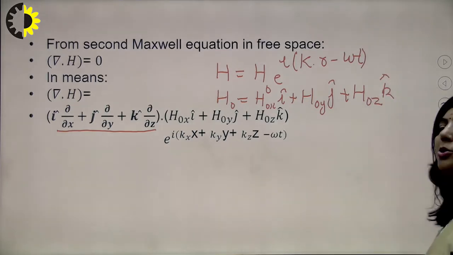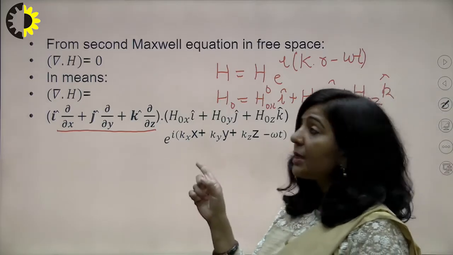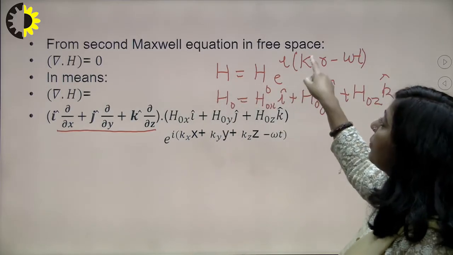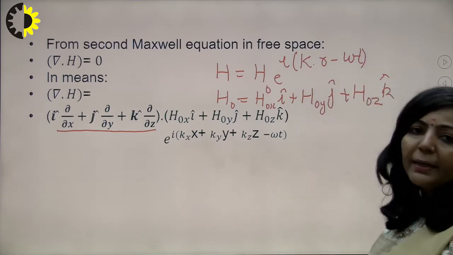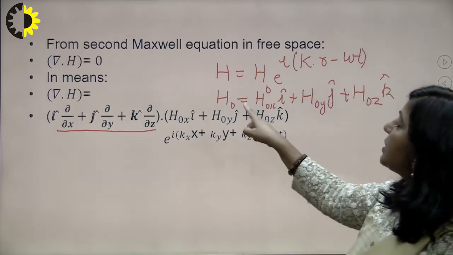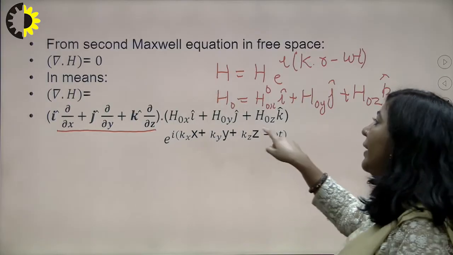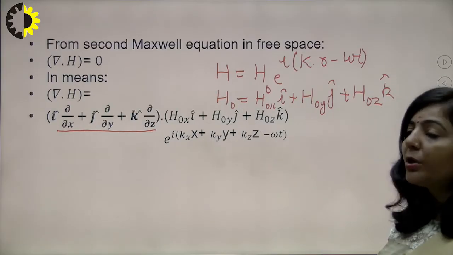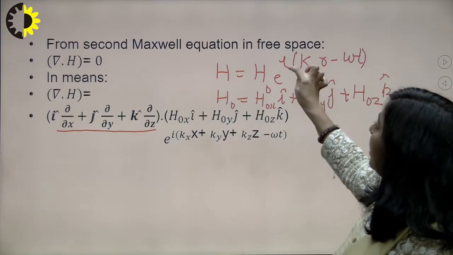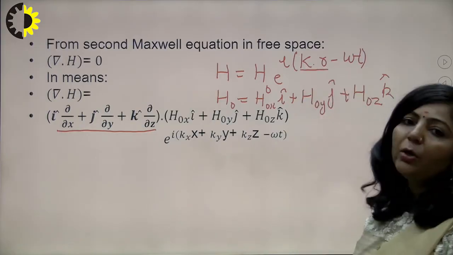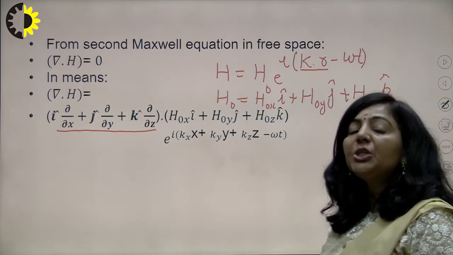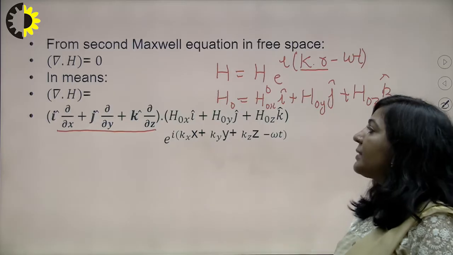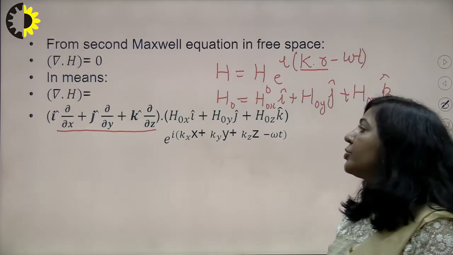So this is your H naught, right? When you are representing H in terms of components, instead of H you are going to write H naught times e raised to the power i(k dot r minus omega t). And instead of H naught, you will write H naught x i cap plus H naught y j cap plus H naught z k cap. In this exponential term you have k dot r, and we have already mentioned that k dot r in component form is kx x plus ky y plus kz z, minus omega t.